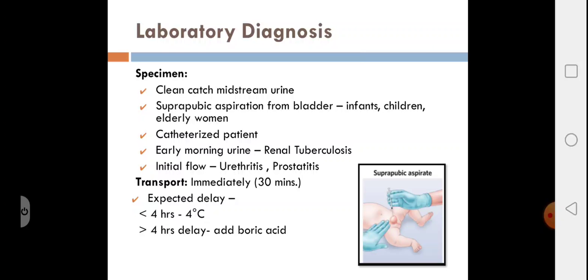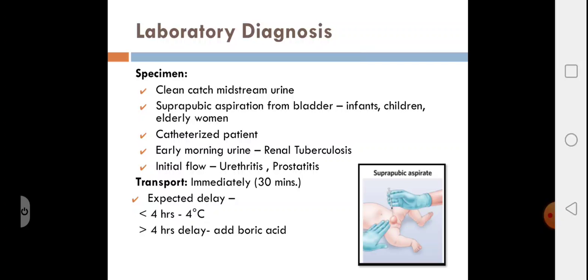Okay. In this suprapubic aspiration, if you see in the picture below, you puncture into the bladder using a needle and syringe after appropriate aseptic precautions at the suprapubic crease, to collect the urine sample. In a catheterized patient, that is from the Foley's catheter, how do you collect? We have to collect from the Foley's catheter, not from the collection bag. And before collecting, you have to clamp the distal portion of the catheter and you have to clean the area with an alcohol wipe and then only collect.